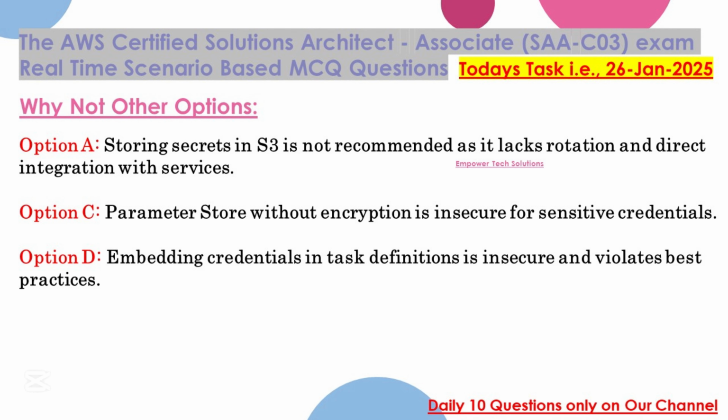Why not other options? Option A, storing secrets in S3 is not recommended as it lacks rotation and direct integration with services. Option C, Parameter Store without encryption is insecure for sensitive credentials. Option D, embedding credentials in task definitions is insecure and violates best practices.